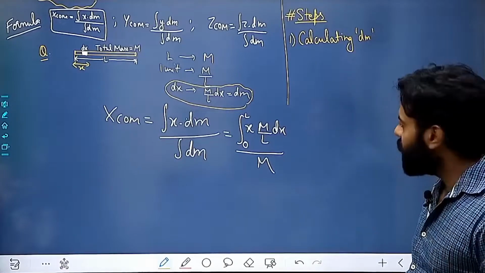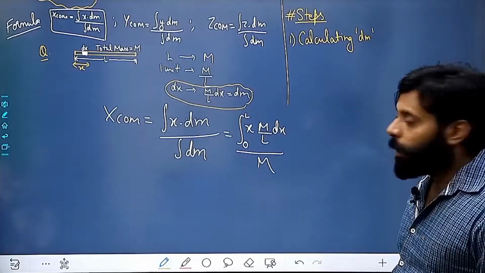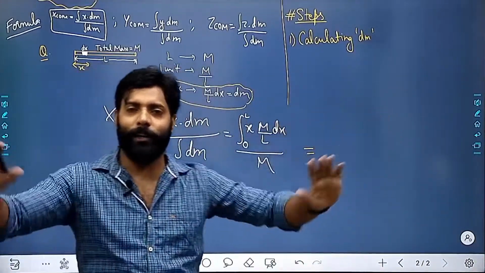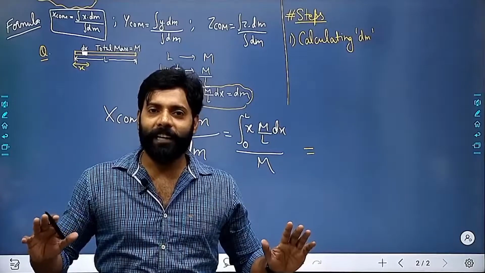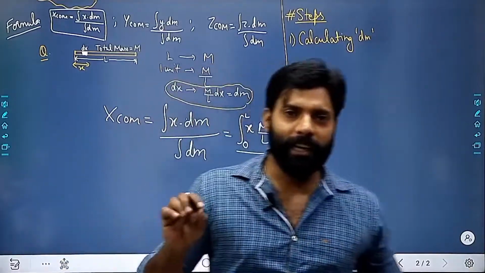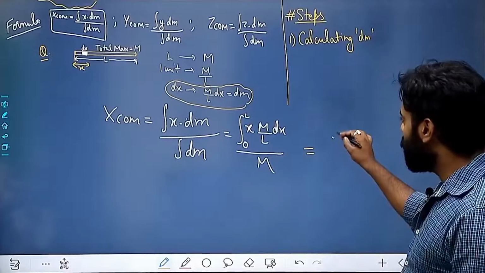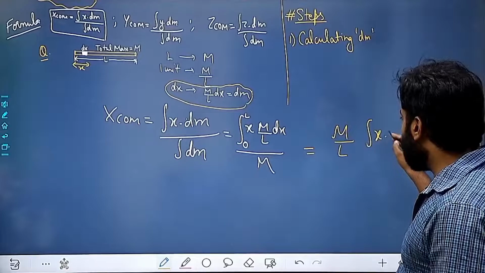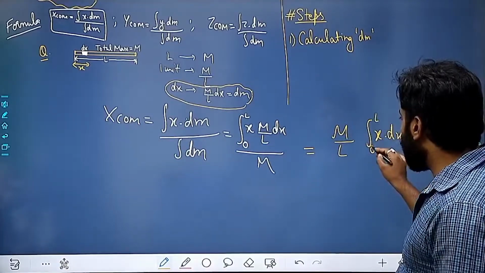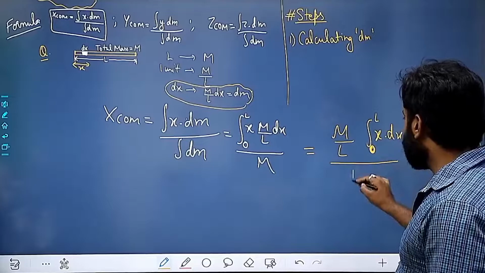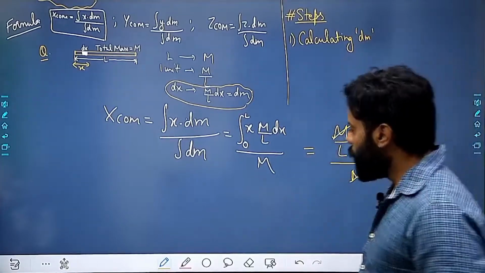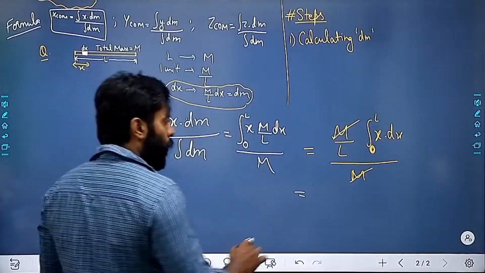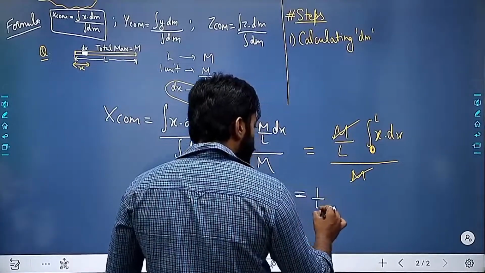Balance point. Is this fine? Now, we will not keep anything which is constant in the integration. This is our attitude. We will not keep anything constant in the integration, so it will come out. The m will come out, the length will come out. The only thing which will remain is x dx, and the integration is from 0 to L. We will cut down the mass m, and the answer will be 1 upon L.